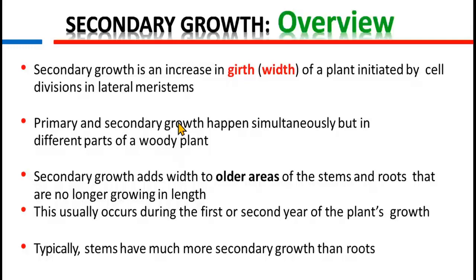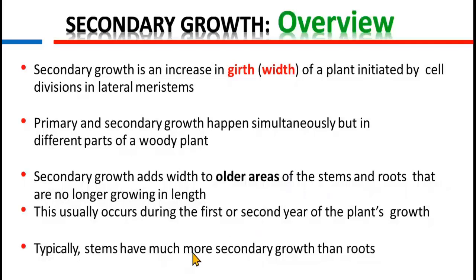The secondary growth will occur only in the oldest part of the plant. The younger part will be showing only primary growth. Secondary growth adds width to the older area of the stems and roots that are no longer growing in length. So the younger part would be growing in length, and the older part will grow in width, and it has already stopped growing in length. This usually occurs during the first or second year of the plant's growth.